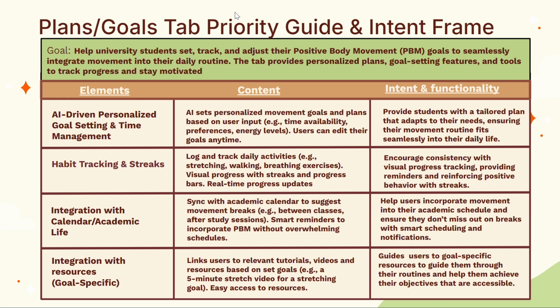Not only that, the page will also have an option for users to integrate their calendar and see what they have scheduled for each day. And lastly, it will also link users to the relevant resources to achieve the goals for each different activity.